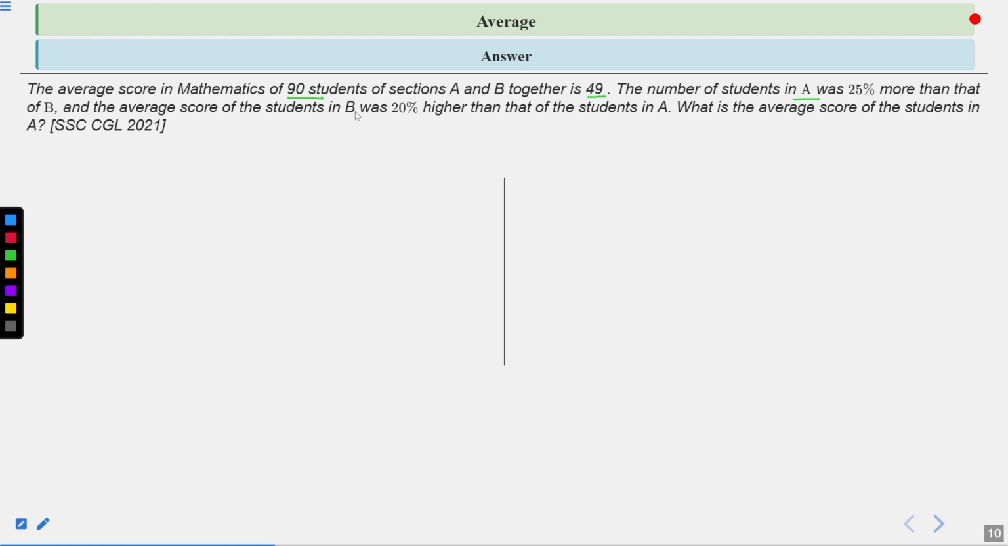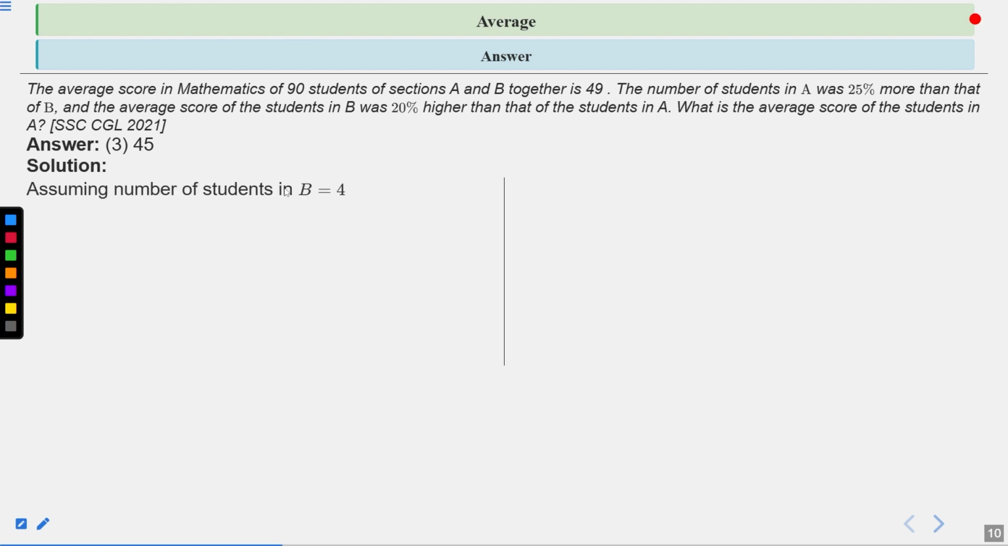And the average score of students in B was 20% higher than the students in A. When we make the fraction of 20%, we get 1 by 5. It means if the score of students in section A is 5, then students in section B got 6. Now the question is, what is the average score of the students in A? This question was asked in the SSC CGL exam in 2021. Now we can calculate it. So the correct answer of this question is the third one, which is 45. Now see the detailed solution of this question.